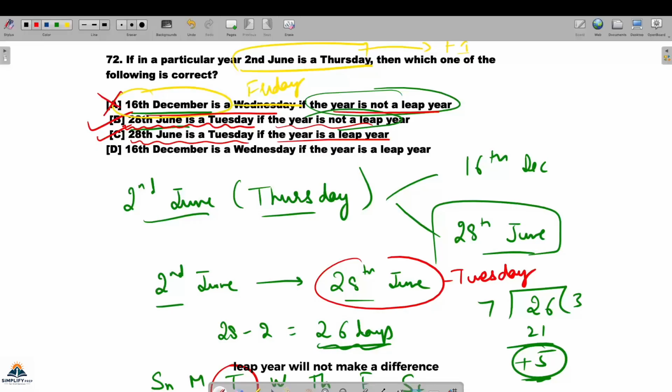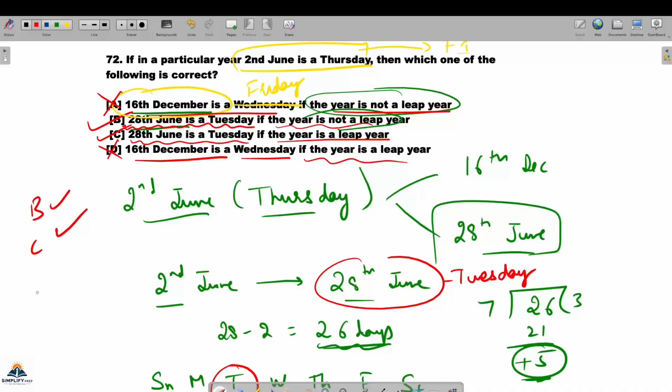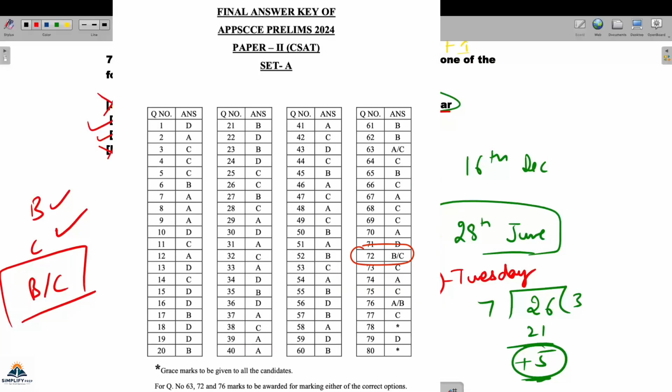And we've already seen leap year will not make a difference. This statement will also be wrong because this is repetitive. Whether it's a leap year or not a leap year, it is not making any difference. But yes, B is correct, C is correct. And the commission has given option as B and C here. Both the options were correct.